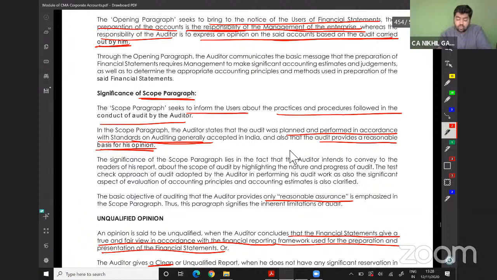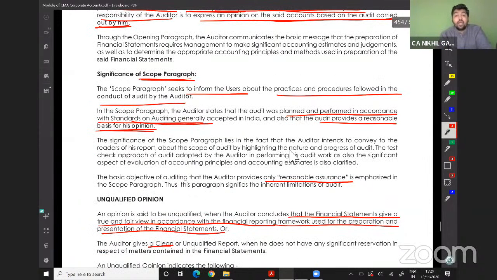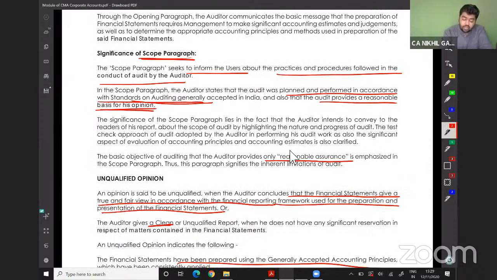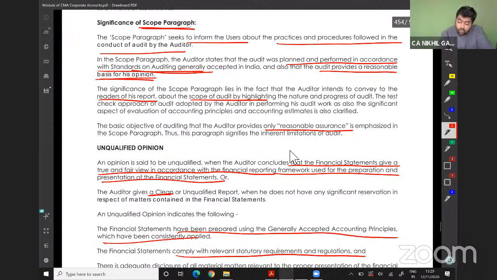The significance of the scope para lies in the fact that the auditor intends to convey to the reader of his report the scope of the audit, highlighting the nature of the audit, the test approach, and so on. And the auditor provides only reasonable assurance, not absolute assurance.